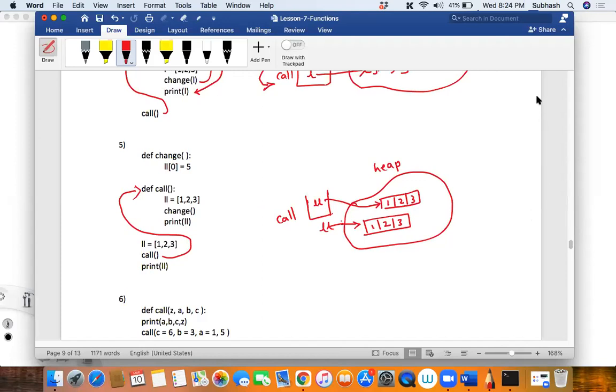Rajeshwar, can you please unmute yourself quickly? What did you not understand? I have not understood how in this particular program it is calling.